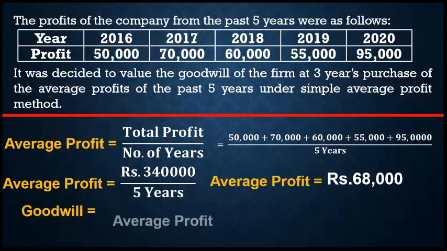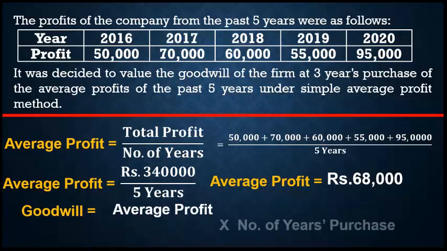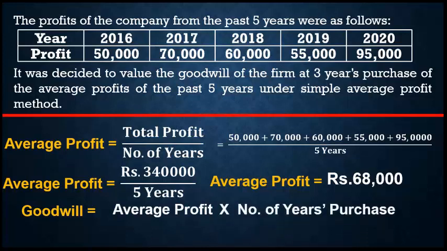Goodwill is equal to average profit into number of years purchase. Now you calculate the goodwill for this problem.